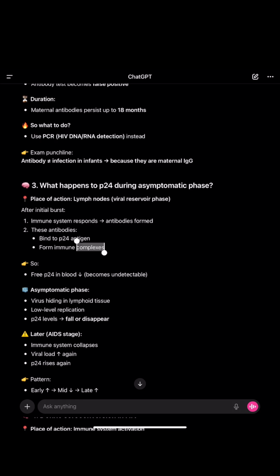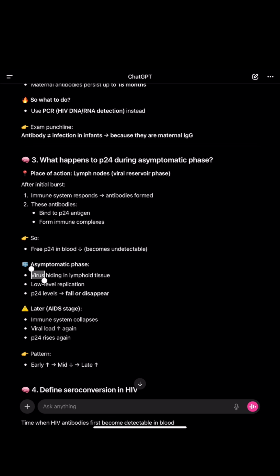These antibodies bind to this immune complex, so free P24 in the blood reduces. It becomes undetectable. The asymptomatic phase is the one where the virus is hiding in the lymphoid tissue. Low level replication is there. P24 levels fall or disappear.